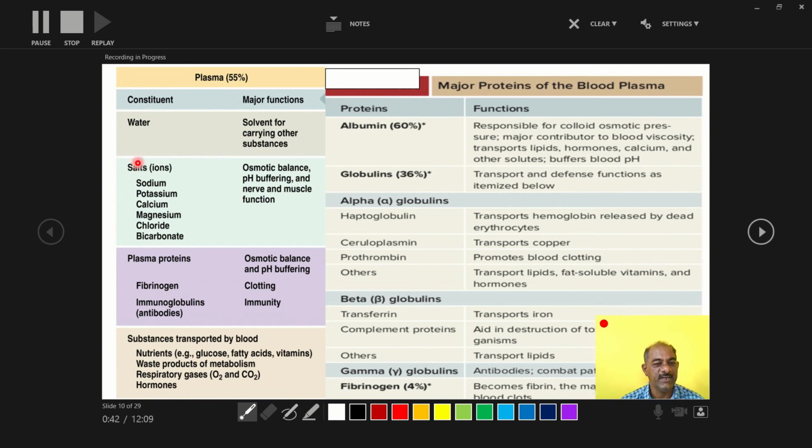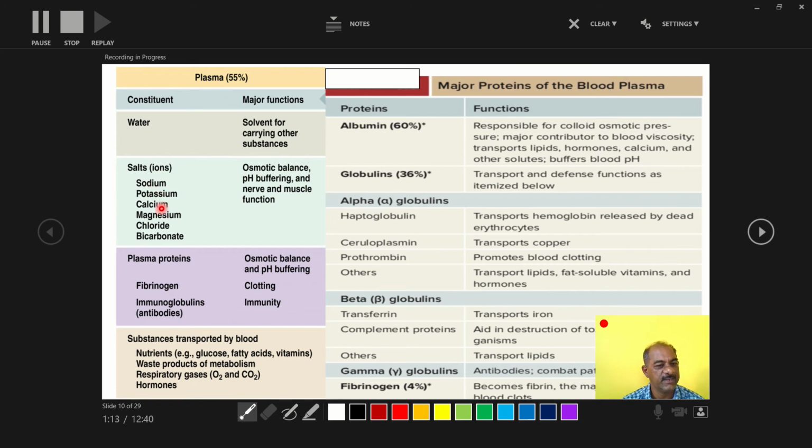Second constituent is the salts or ions: sodium, potassium, calcium, magnesium, chloride, bicarbonate. These salts are present in plasma, and they play an important role in maintaining osmotic balance and pH buffering. pH is also balanced with the help of these salts or ions.